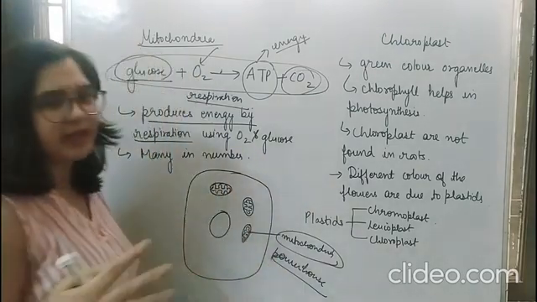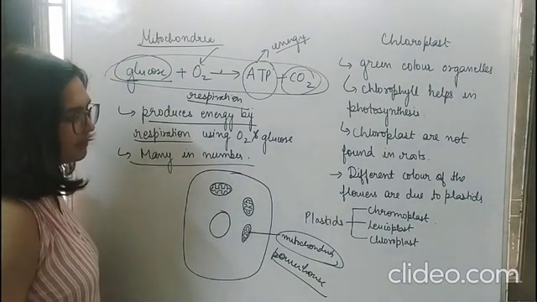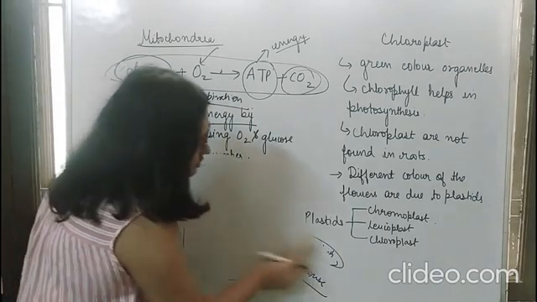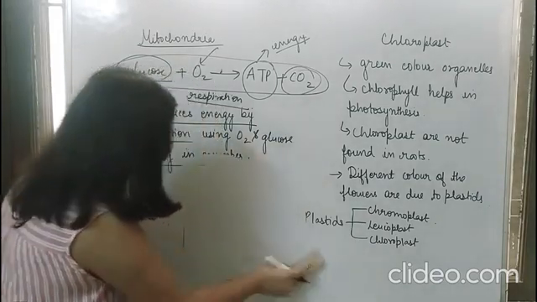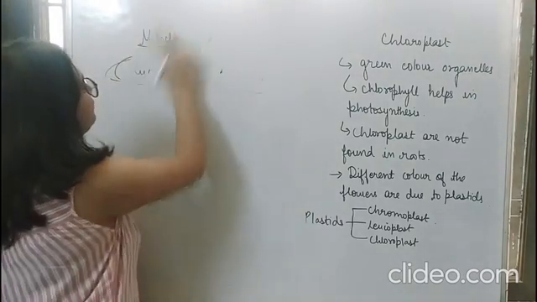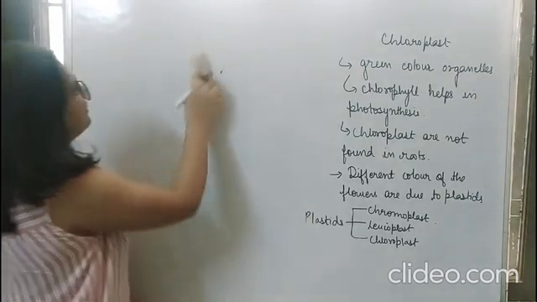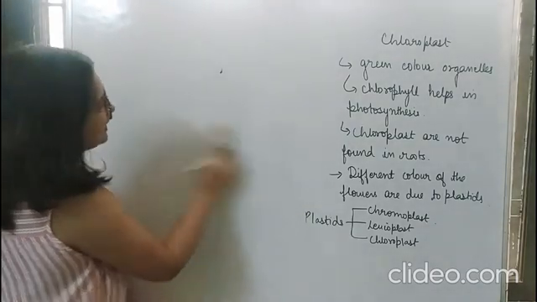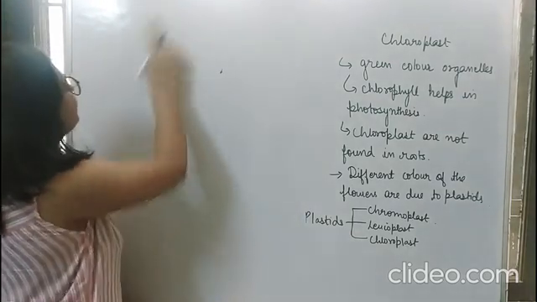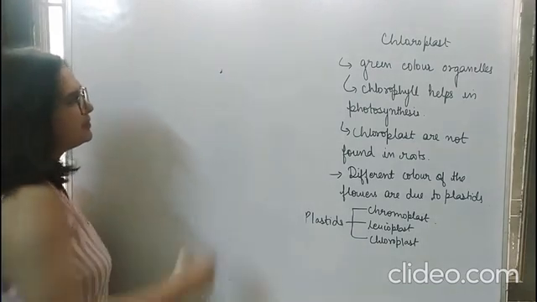So a cell can have many mitochondria. So they are present in many numbers. So this was the role of mitochondria, and because they are involved in making energy, they are also known as powerhouse of the cell. So this was about mitochondria. Now let's move on to chloroplasts. See, mitochondria are present in both animal cells as well as in plant cells, because both the organisms require energy. So mitochondria should be there in both the cells.